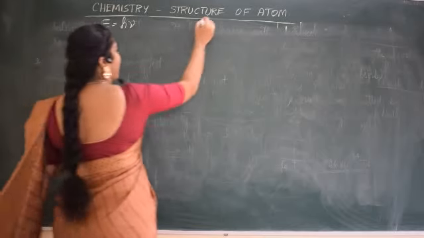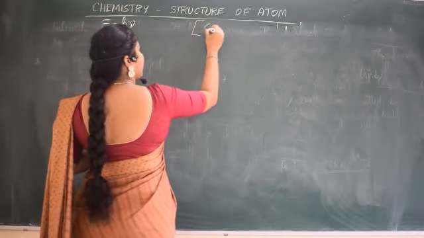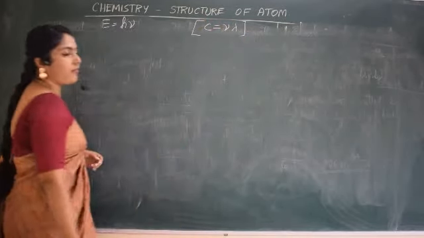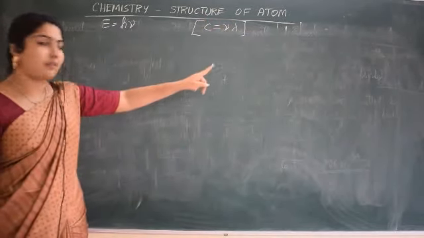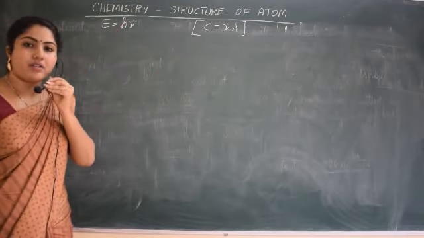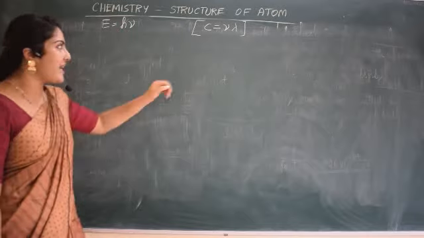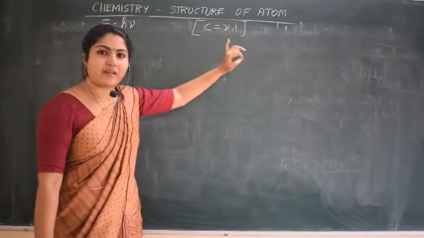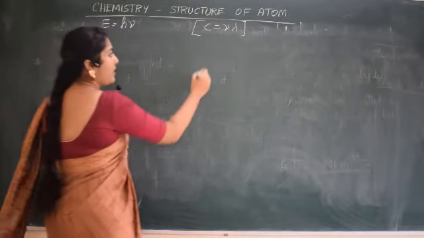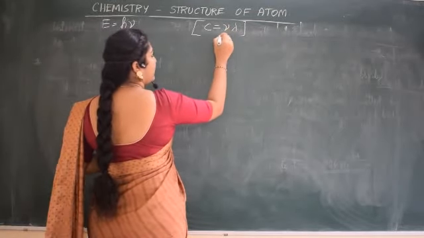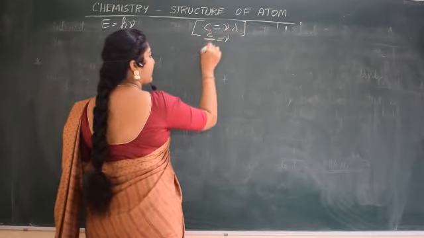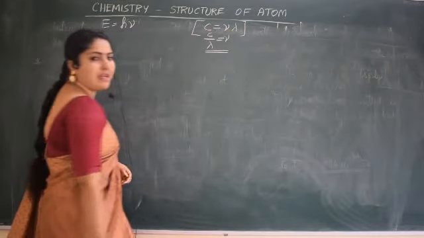But we also know c is equal to nu lambda. This was a relationship we studied in the beginning. You remember when we studied the definitions for frequency and wavelength, we said speed of light is related to frequency and wavelength using this expression. How can I write it for nu? Nu becomes c by lambda if you take it to the other side.